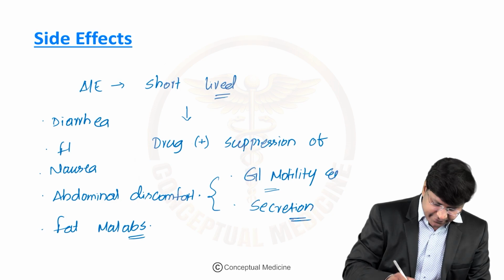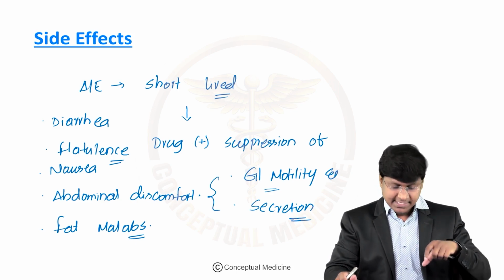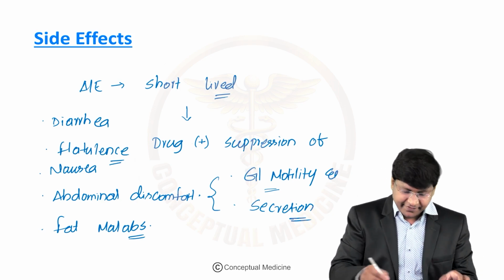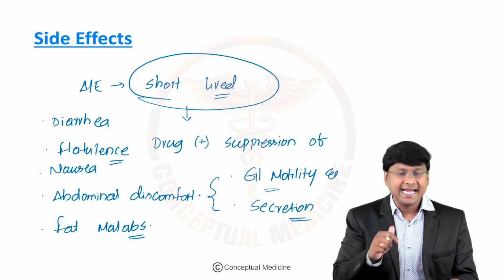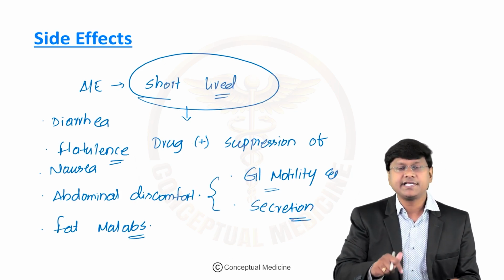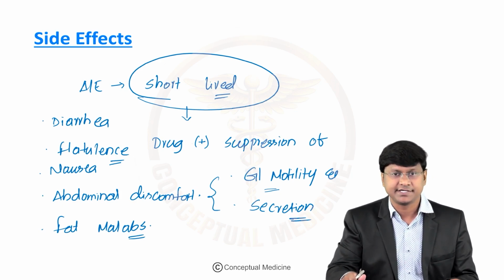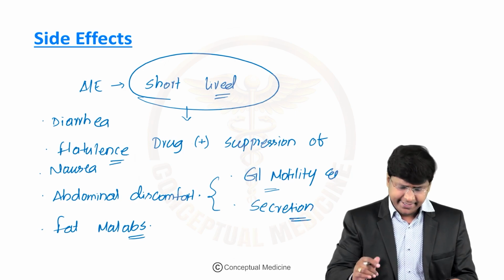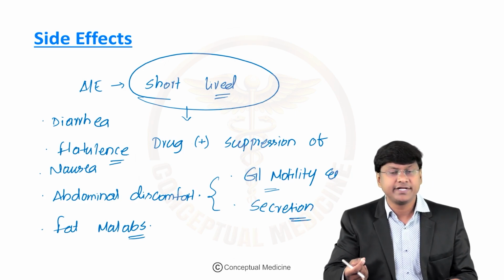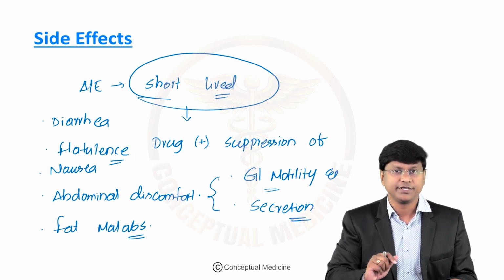The individual can also have flatulence. So these are the adverse effects, but these are short-lived. These adverse effects are mainly because of a decrease in gastrointestinal motility as well as a decrease in gastrointestinal secretion. Okay, and short-lived in the sense they usually remit within 2 weeks, right?